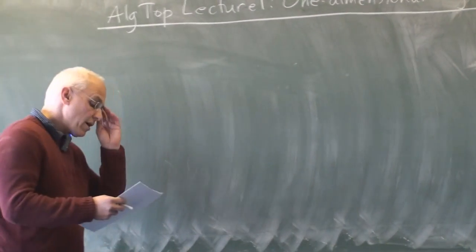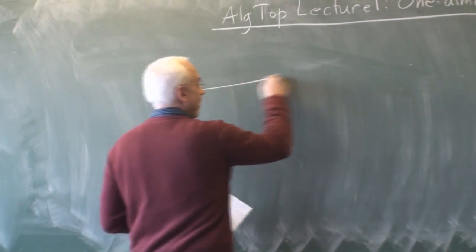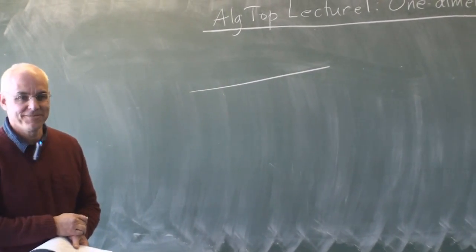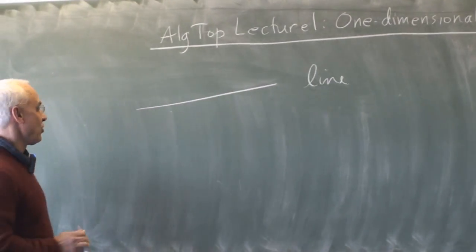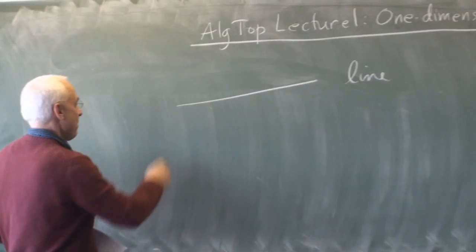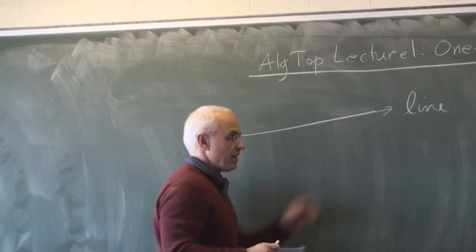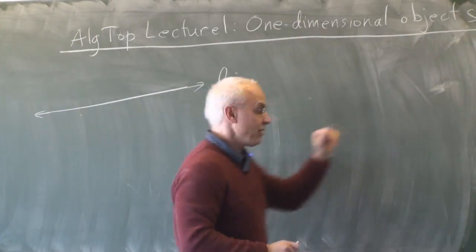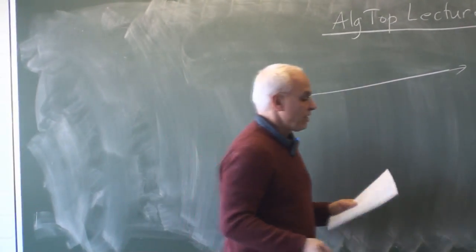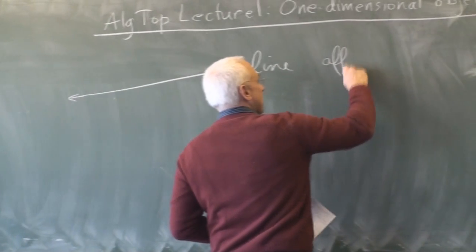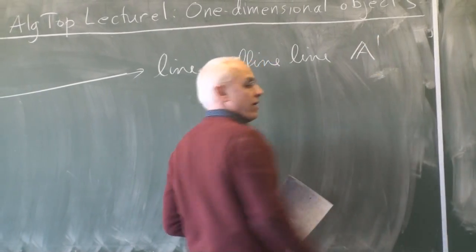So what are some examples of one-dimensional objects? Well, there's a line, in the sense of Euclid. When Euclid said a line, he meant a straight line, and he meant that the line keeps going in that direction, meaning that you could always extend it in either direction. That's a one-dimensional line. For us, this is sometimes called an affine line, and we'll give it a name, A1.